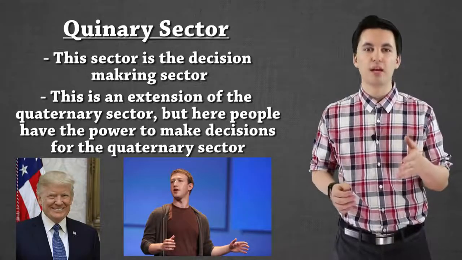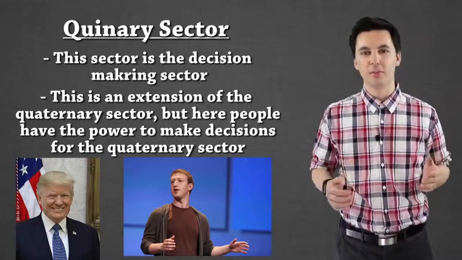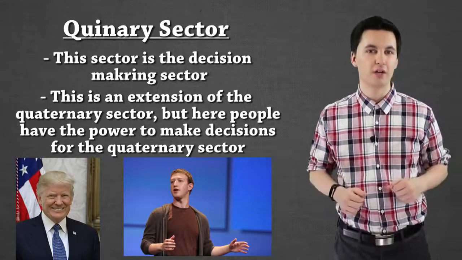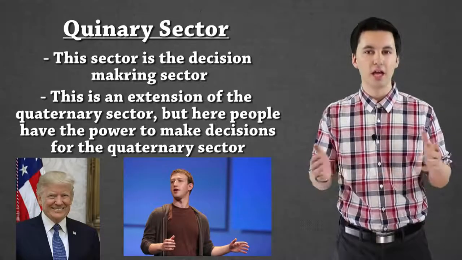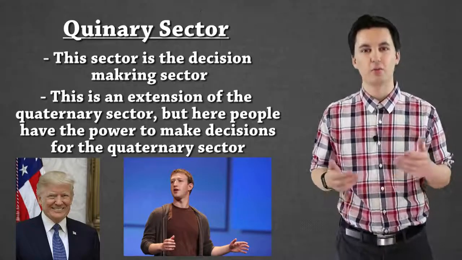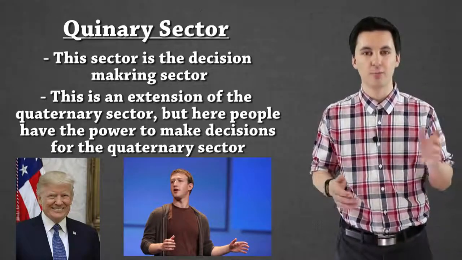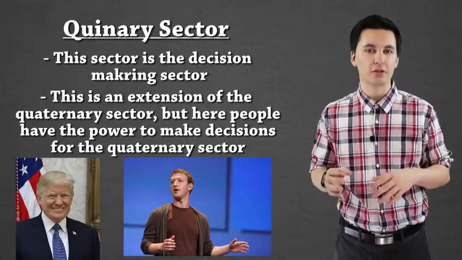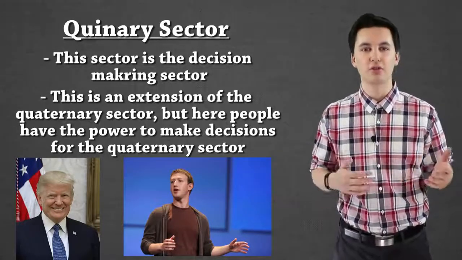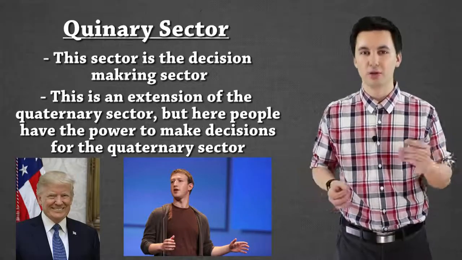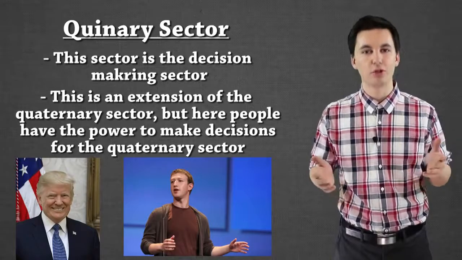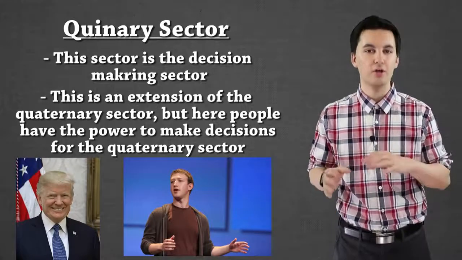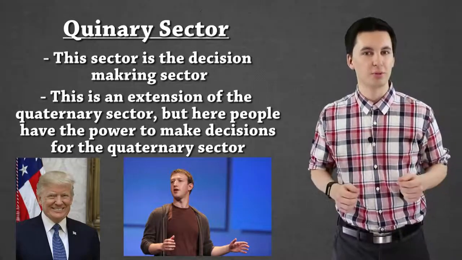So for example, in quaternary, I gave the example of how teachers are collecting information and sharing it, and that's why they fall under that category. However, the AP board sets the articulations of what AP Human Geography or APUSH or any other AP teacher has to teach. Or the curriculum directors, they're the ones who are going to decide what should be taught. Or at the same time, curriculum writers from the state level. Or you could even get into the Board of Education and how they're setting standards. They're the ones setting the rules that the teachers have to play by.